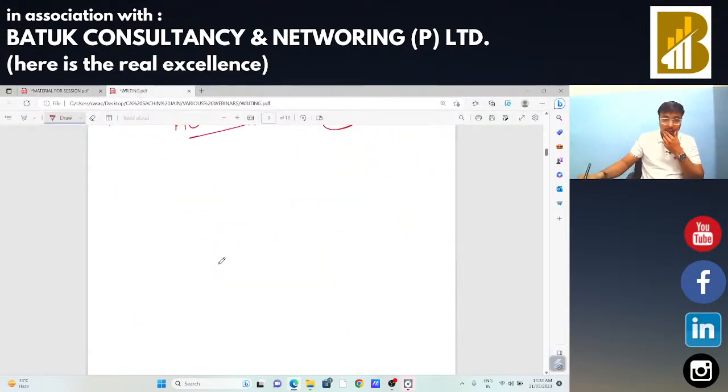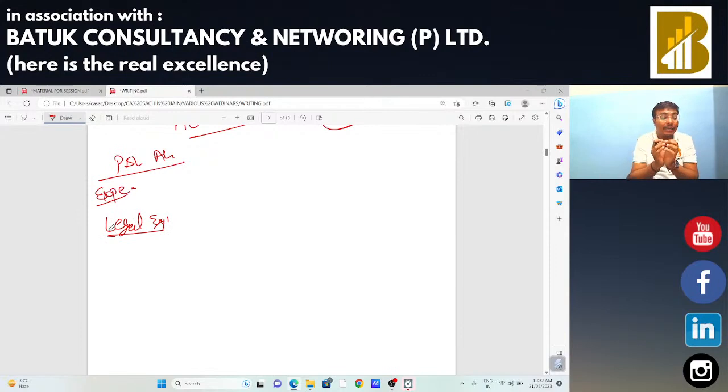Suppose when you are going to do the analysis of financial statement, and in the profit and loss account you find an entry on your expenditure side, that is legal expenditure. Sir, on legal expenditure, RCM will be applicable. So you need to check that the assessee or the taxpayer has paid the taxes under reverse charge mechanism on that legal expenditure or not. Many times क्या होता है सर, suppose I had not paid the reverse charge mechanism on that legal expenditure, in that case I am going to change the head. I am going to remove that legal expenditure.